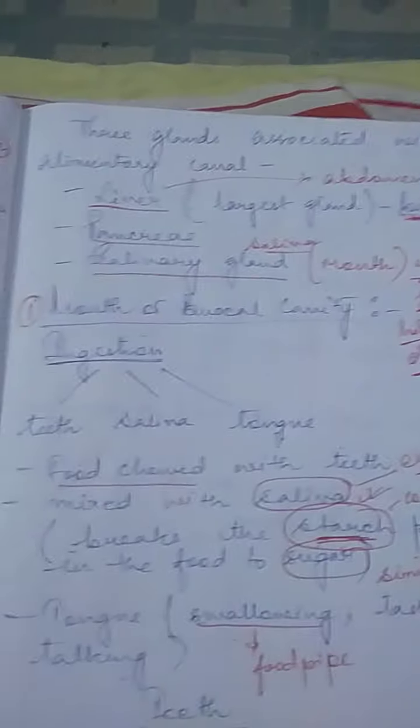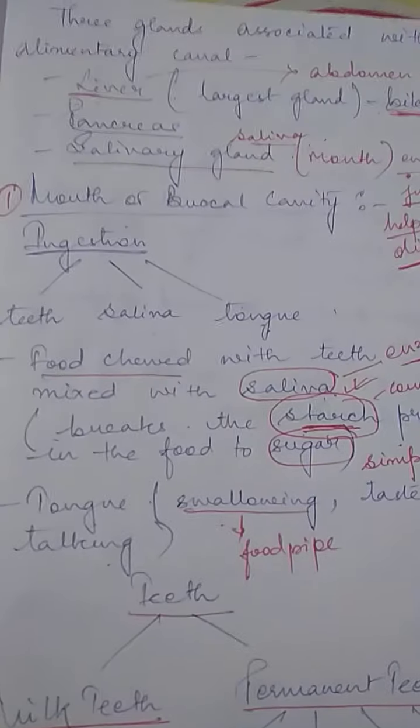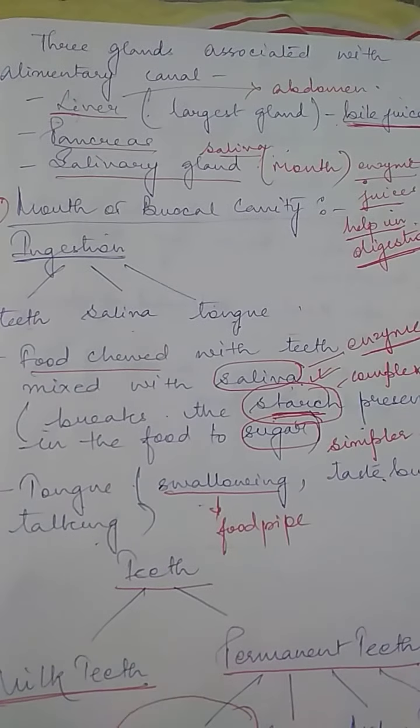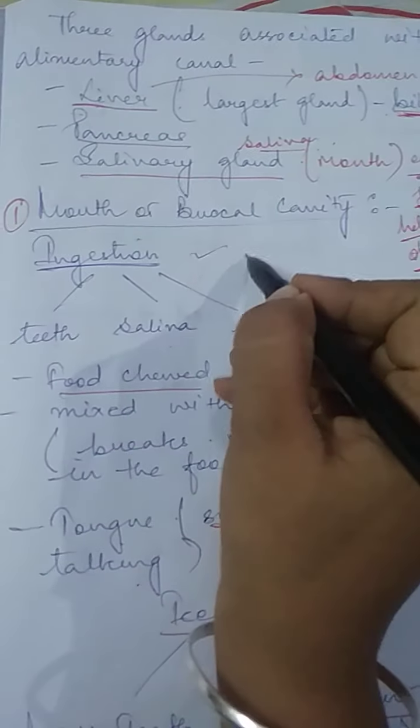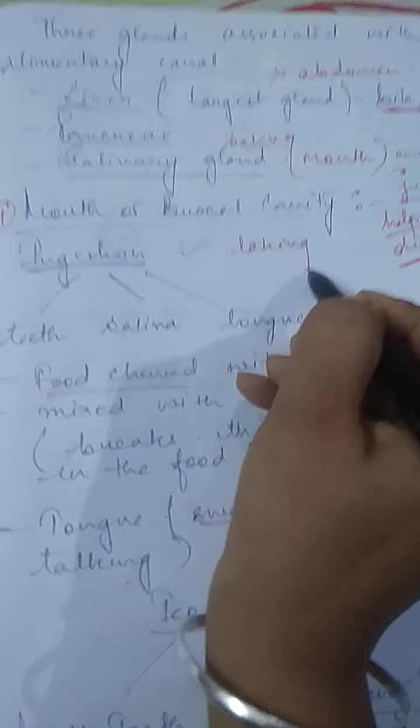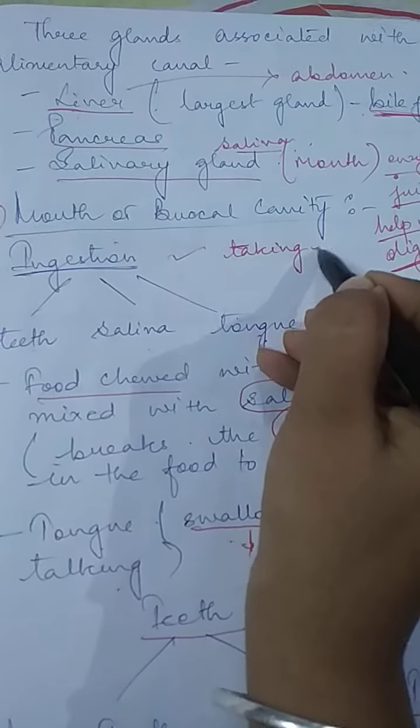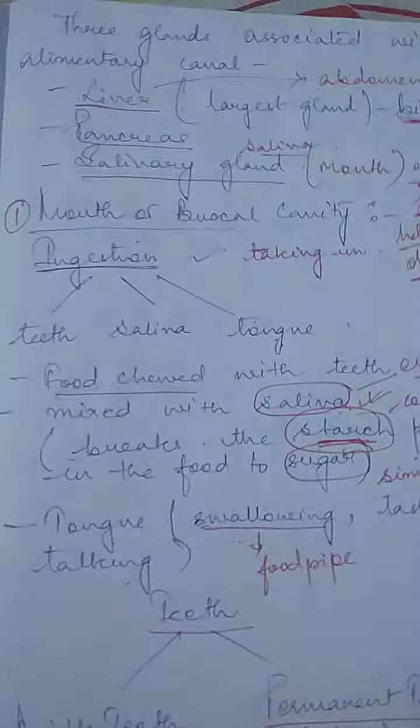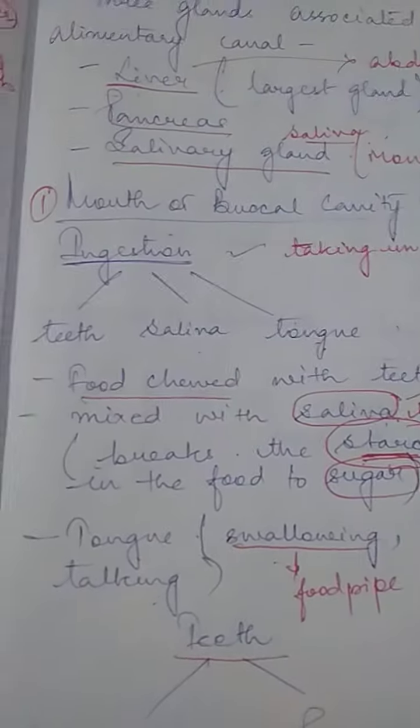Okay, next we come to the mouth or buccal cavity. In the mouth you take the food. This is known as ingestion. Taking in of your food is known as ingestion. Ingestion takes place with the help of teeth, saliva and tongue.